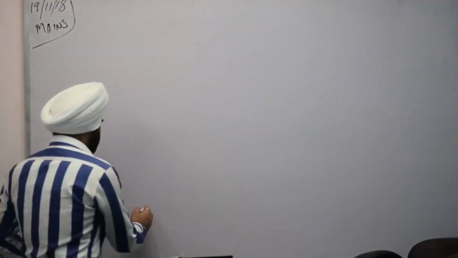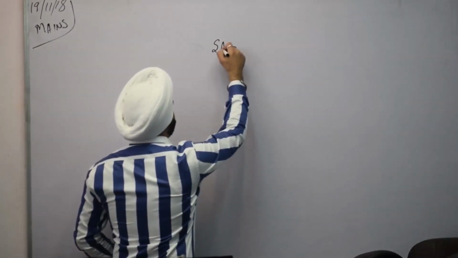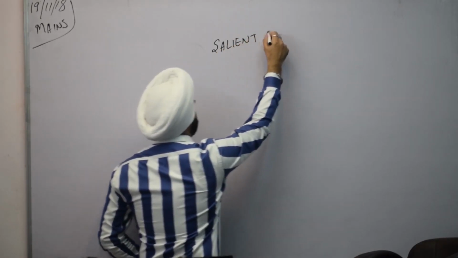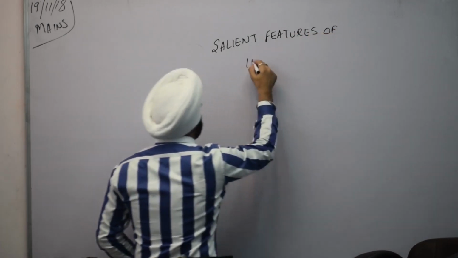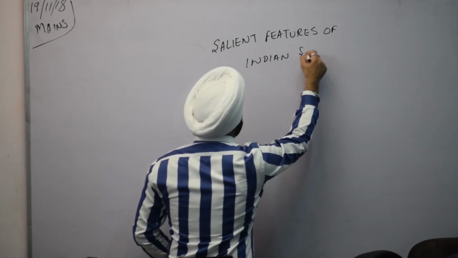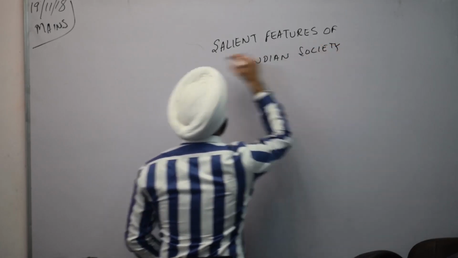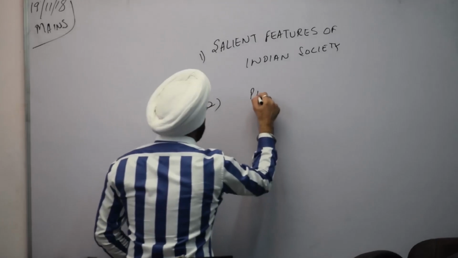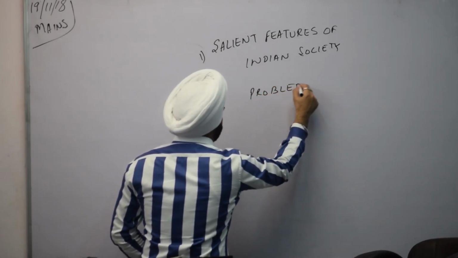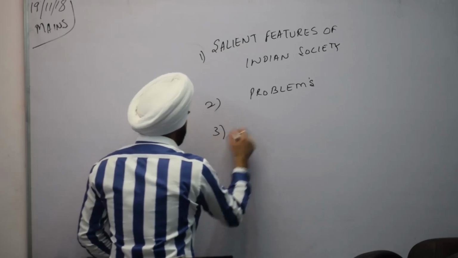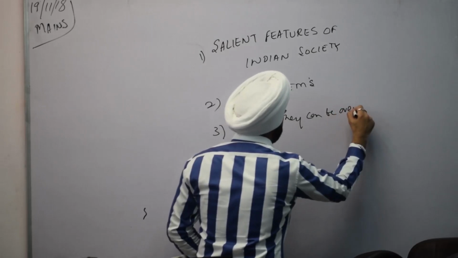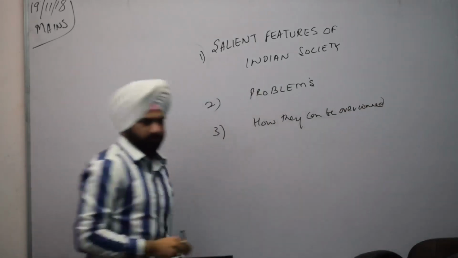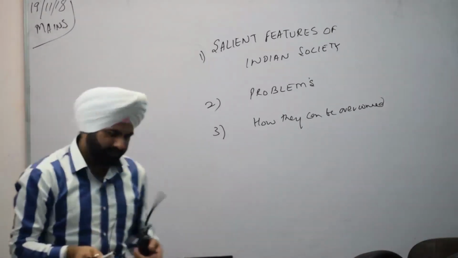Today the first topic, that is the easiest topic that we would be doing, is salient features of Indian society. Second, what are the problems faced by Indian society and how can they be overcome? These are the topics which would be dealt comprehensively today.